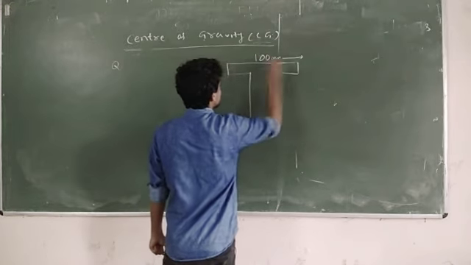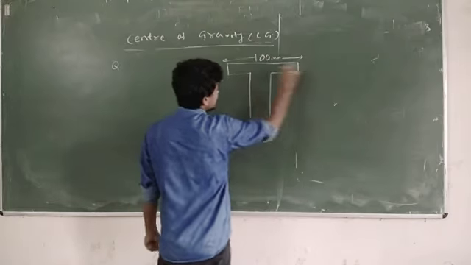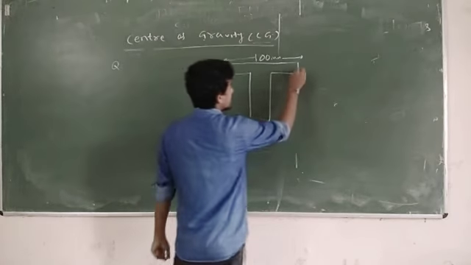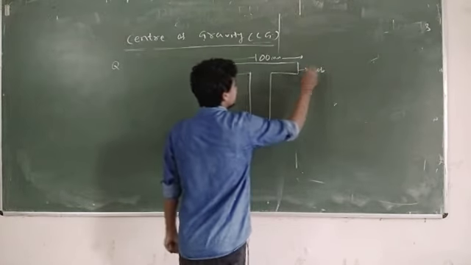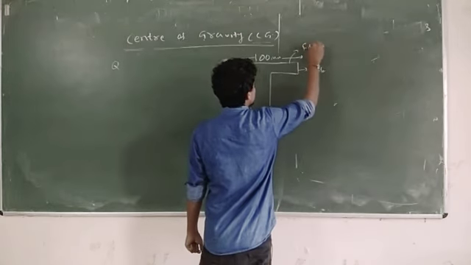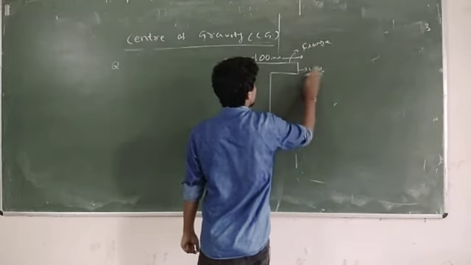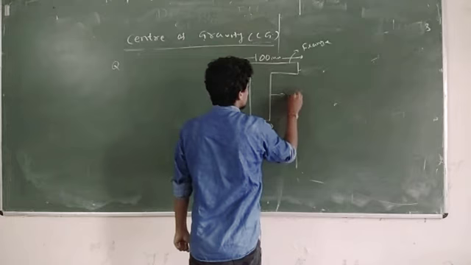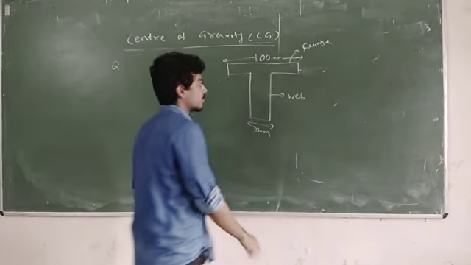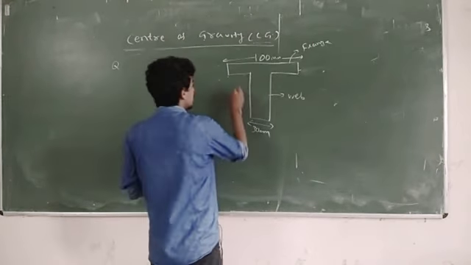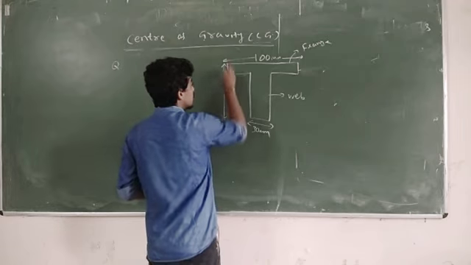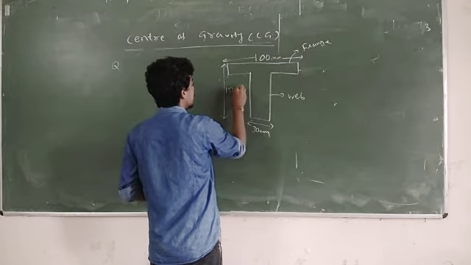This is called the flange, and this is the web. You will study it later, but still you should know this is the flange and this is the web. This will be 150 mm.